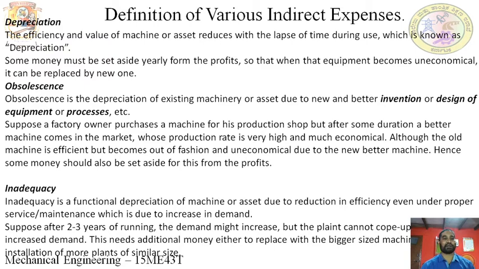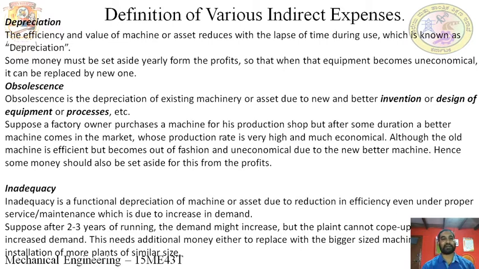That is initial value minus scrap value, divided by the life in years. Your bike value is 50,000 and the scrap value is 5,000. 50,000 minus 5,000 is 45,000, divided by the life of the machine, 10 years, that becomes 4,500 per year.